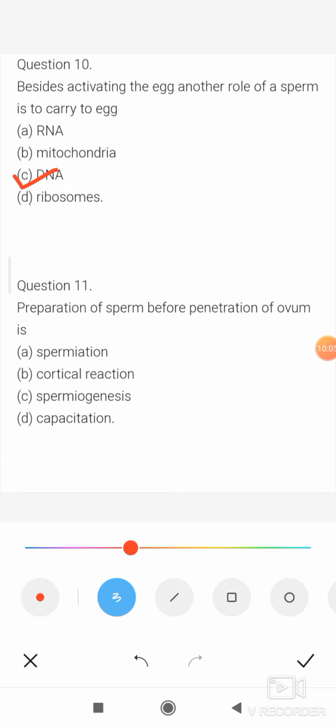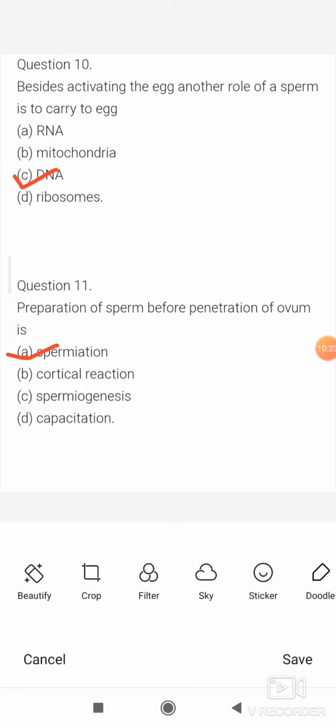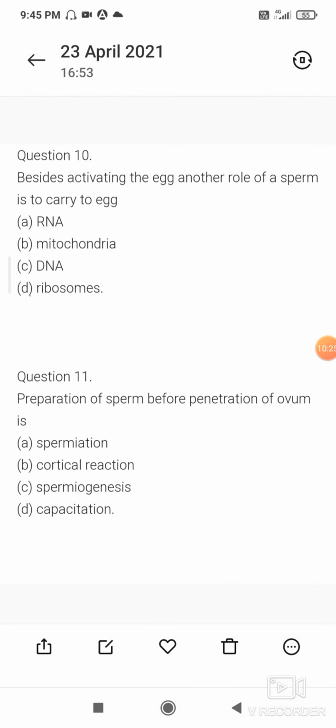Preparation of sperm before penetration of ovum is called spermiation. So the correct option is A, spermiation.